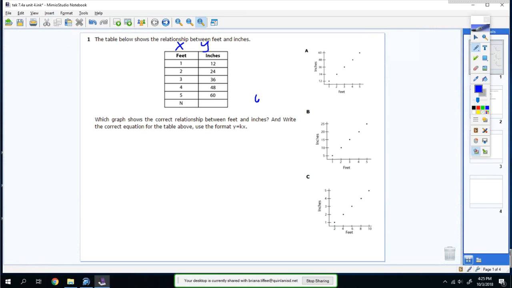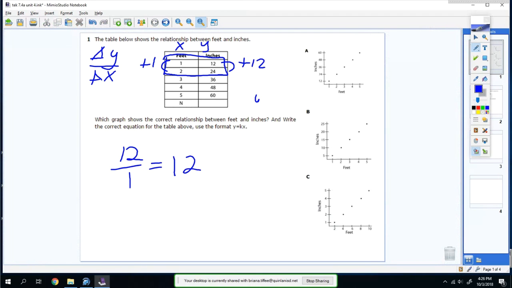What I mean by change of them, you look at the first two sets of numbers, 12 and 24, 1 and 2. The change between the y's, between the 12 and 24, is I added 12. And the change between the x's is I added 1. So change of y goes over change of x. That means 12 over 1, which is 12. So my equation would be y is equal to 12x.